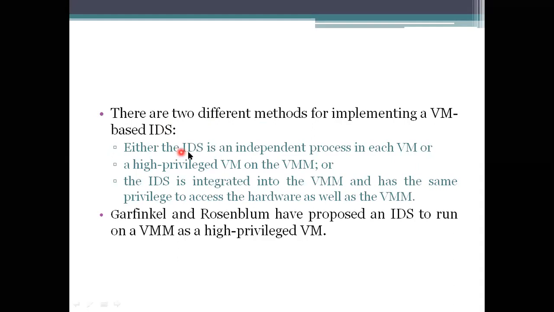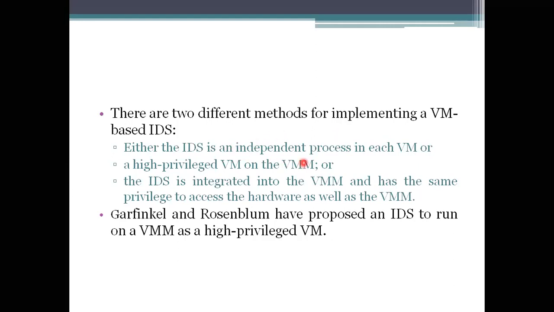The first one is to run the IDS as an independent process on each virtual machine. That means if we have 10 virtual machines, the IDS has to be added on all 10 virtual machines. That is time consuming, because you need to specify monitors for 10 virtual machines, take care of the IDS of each of the 10, and go into each system to get these things done.